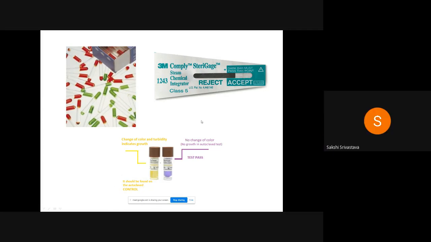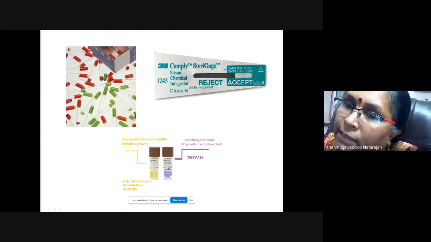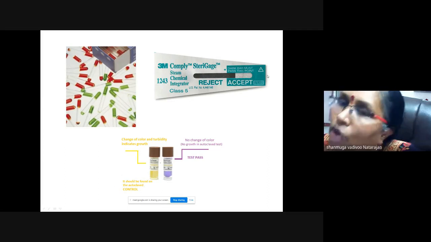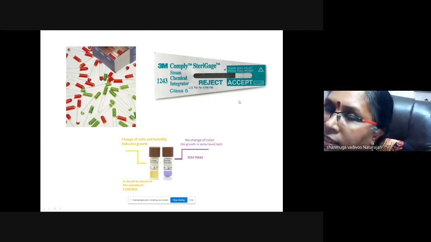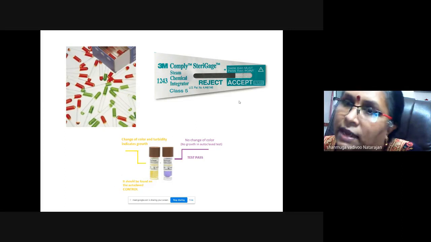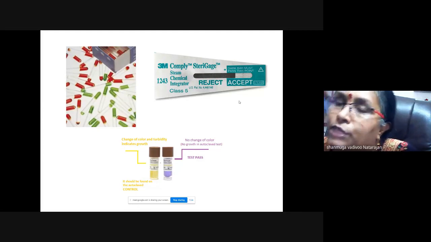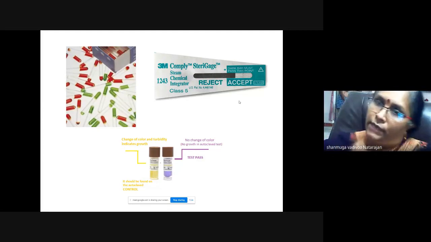Anybody? Yes, ma'am. Yeah. So it has to cross this area, which means it is accept. You can see the words reject and accept. So if it crosses that only, your autoclave sterilization or your chemical indicator has passed. Otherwise, it is failed, which means your autoclave technique is not correct. You will have to re-sterilize all the things which are put in that autoclave. So this is very, very important.